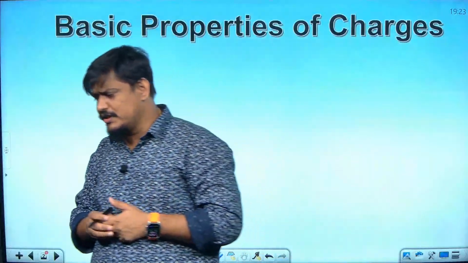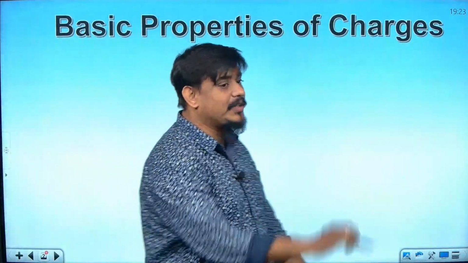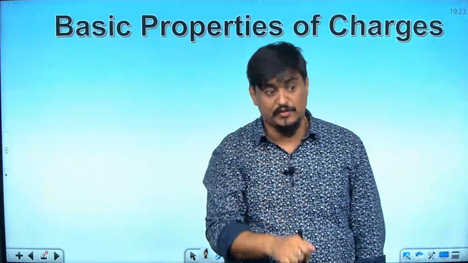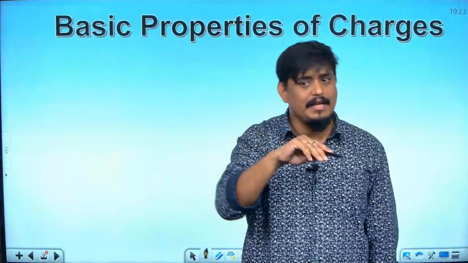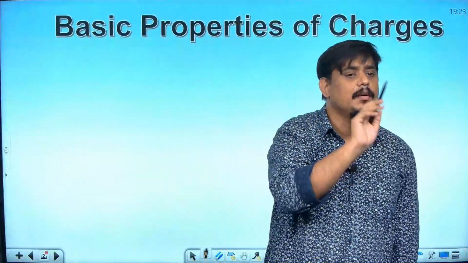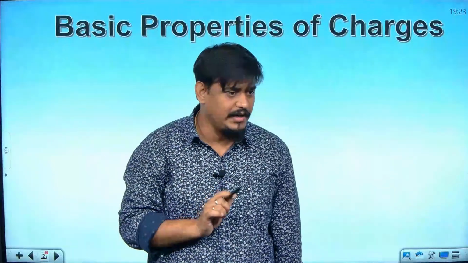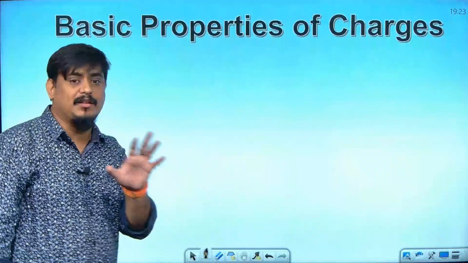Third category of question is possibility of charge, whether this much charge is possible or not. Whether 3.2 into 10 to the power minus 20 Coulomb charge is possible, questions like that will come. Where Q is given, e is known to you, divide Q by e, get n. If n is an integer, possible. If n is a fraction, not possible, right? That is the way you check whether a charge is possible or not. These are different kinds of questions that can come in the examination.